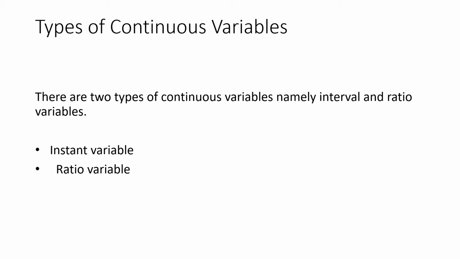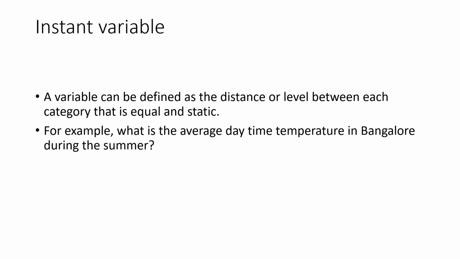Let us discuss the details. What is an interval variable? An interval variable is defined as one where the distance between each category is equal or static.